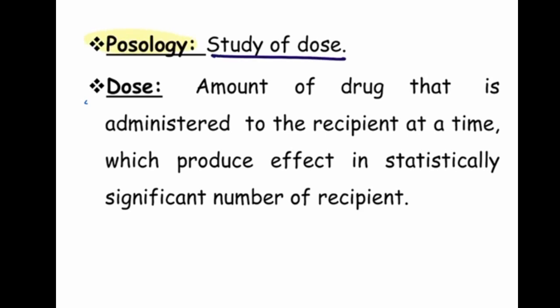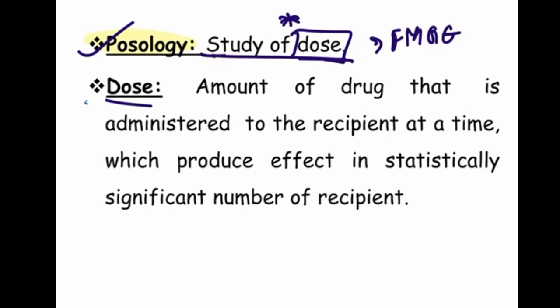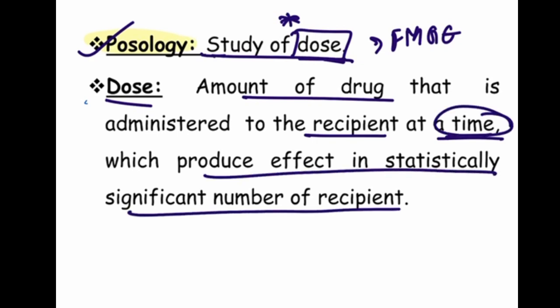Posology is the study of dose. Very important. Pharmacology is the study of drugs, and posology is the study of dose. Important SMG question. Next is the dose. It is the amount of drug that is administered to the recipient at a time, which produces the effect in a statistically significant number of recipients. The dose is an amount of the drug.